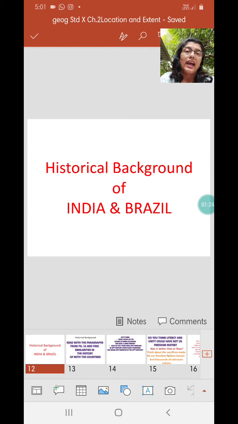Brazil, on the other hand, was under the Portuguese government, so they were colonized by the Portuguese for almost 3 centuries. Brazil got its independence in the 19th century, while India got its freedom in the 20th century. India got its freedom on 15th August 1947, while Brazil got its freedom on 8th September 1822, that is in the 19th century.